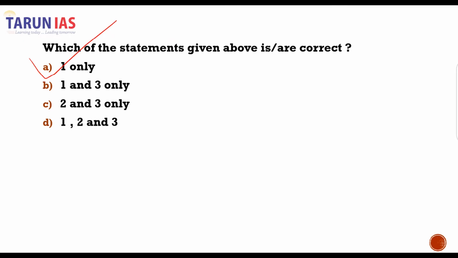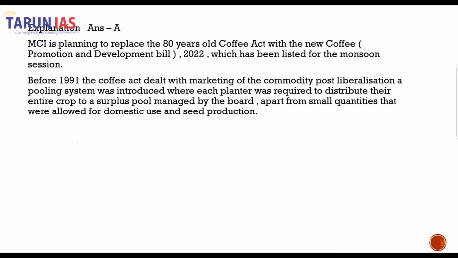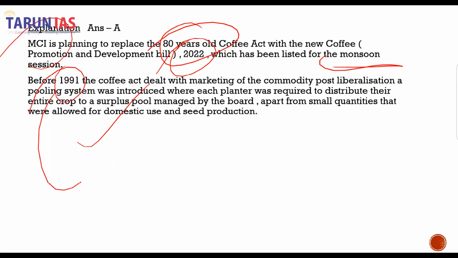So, A is the correct answer, and recently the Ministry of Commerce and Industry has been planning to replace this 80 years old Coffee Act with the new Coffee Promotion and Development Bill 2022, which was listed for this monsoon session and has already gone. Now, before 1991, that is before liberalization, the Coffee Board had the complete monopoly, but post-liberalization, when the LPG reforms were passed, a pooling system was introduced in the regulation and marketing of coffee in India and also abroad.